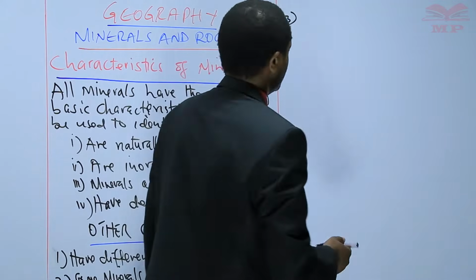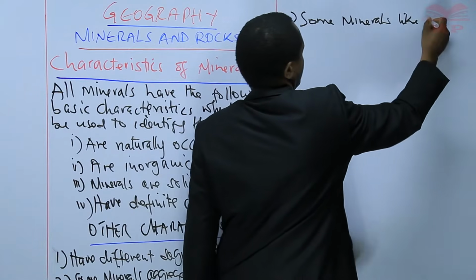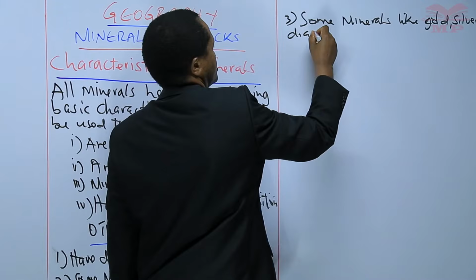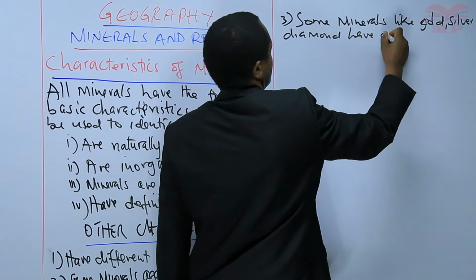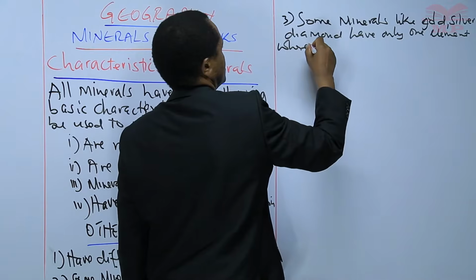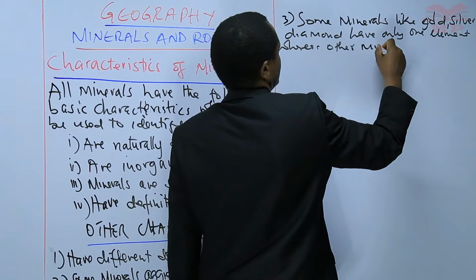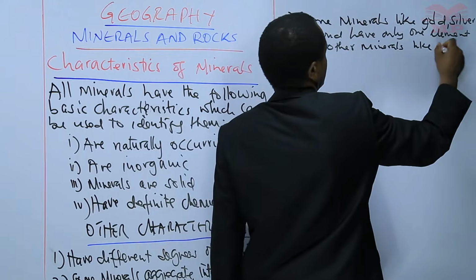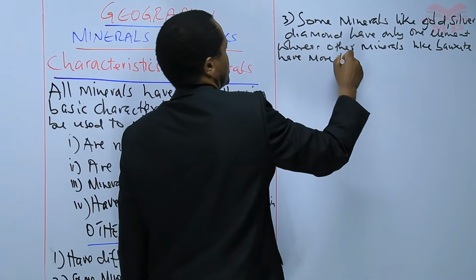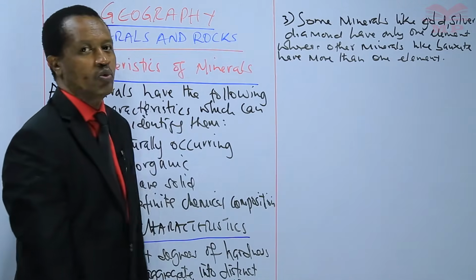So another characteristic is that some minerals like gold, silver, diamond have only one element, whereas some other minerals like bauxite have more than one element. They have more than one element.